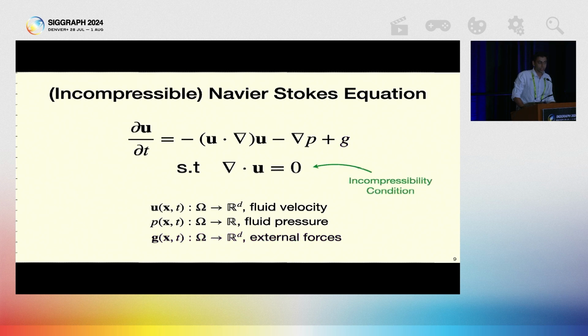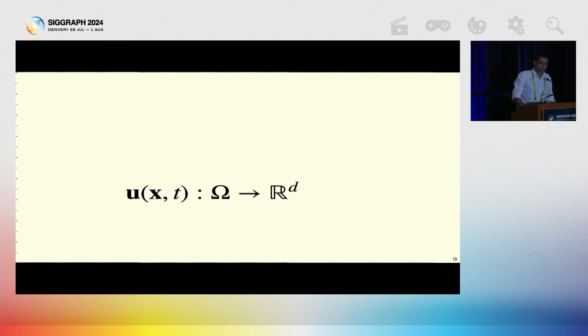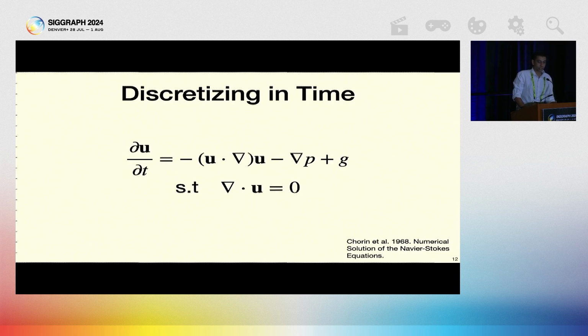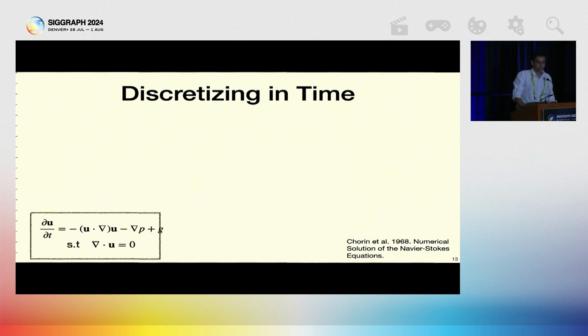Note that the incompressibility condition is handled by the constraint. Now, let's take a look at the velocity a little more closely. Note that it depends on space and time. So if we want to discretize it, we have to discretize it in both space and time. To discretize in time, one of the most popular methods was introduced by Chorin et al. The idea is to solve the Navier-Stokes equation in 3 steps.